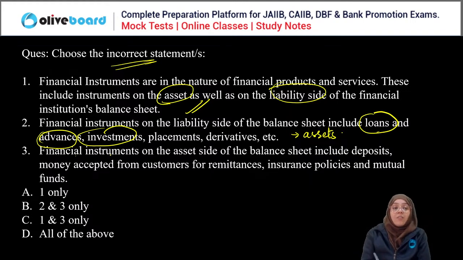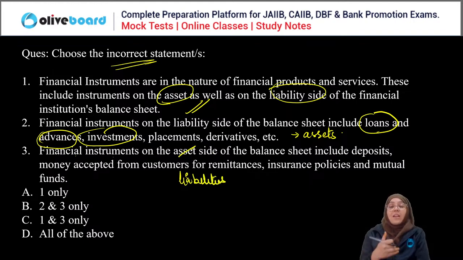There are different financial instruments considered on the liability side, and the liabilities are the money accepted as a deposit from the public. Insurance, these are considered as liabilities for the financial institution.